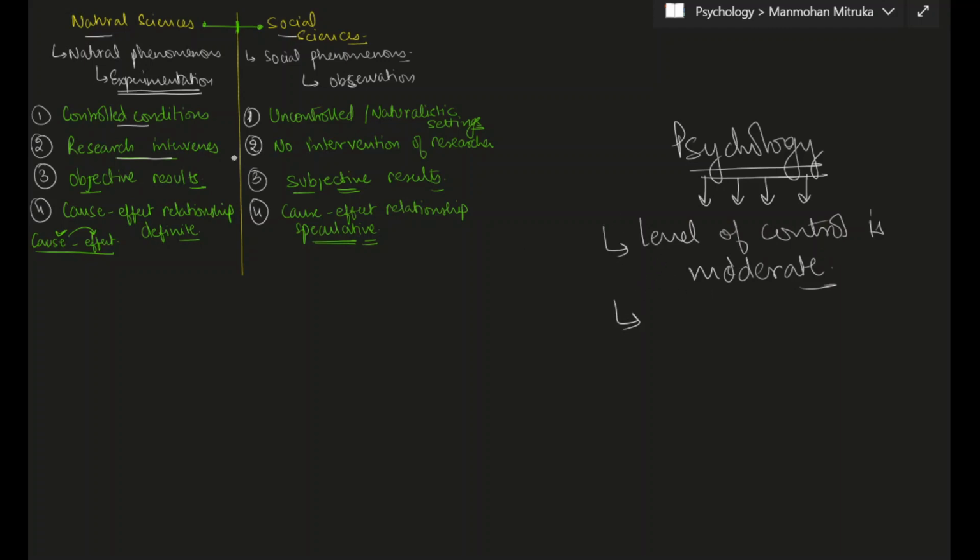Now, the researcher intervenes in the case of natural sciences all the time, and the researcher does not intervene in the case of social sciences. In the case of experimentation, the researcher intervenes, and in the case of observation, the researcher does not intervene. So intervention by the researcher in psychology is there when he is performing experimentation. The researcher intervenes in the experimental method,